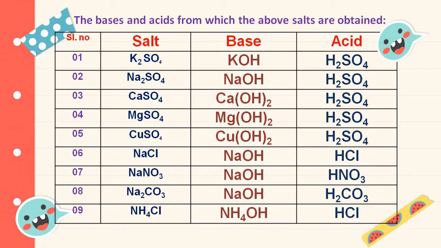Sodium nitrate salt is formed by the action between sodium hydroxide and nitric acid. Sodium carbonate is formed by the reaction between sodium hydroxide and carbonic acid. Ammonium chloride is formed by the action between ammonium hydroxide and hydrochloric acid.